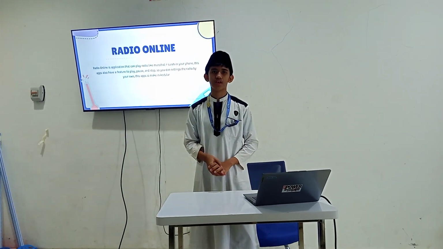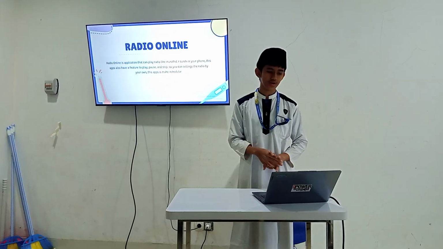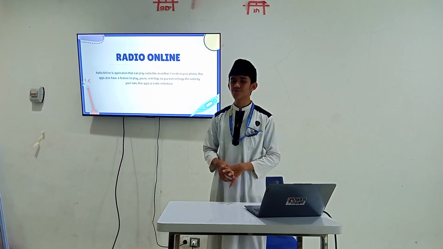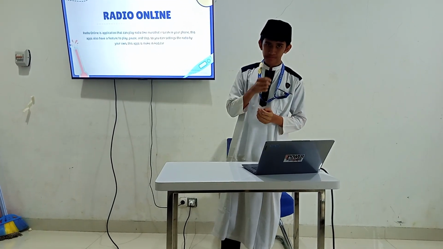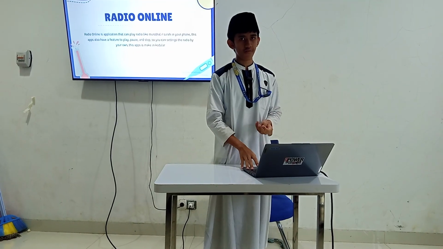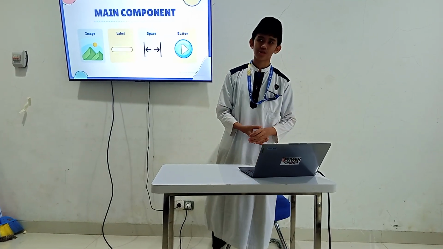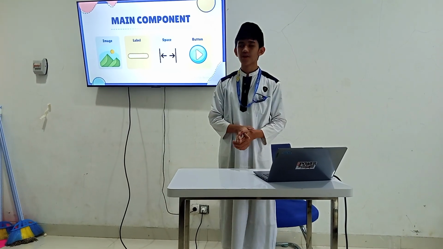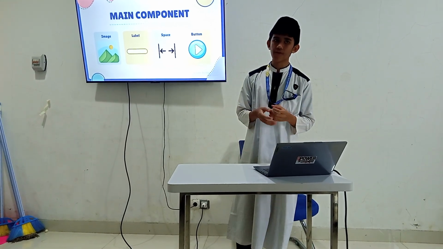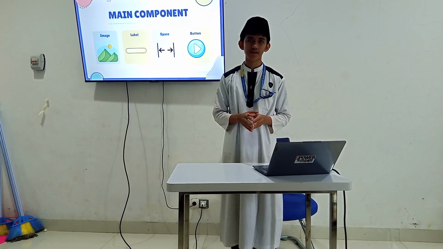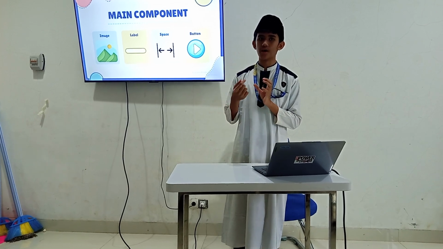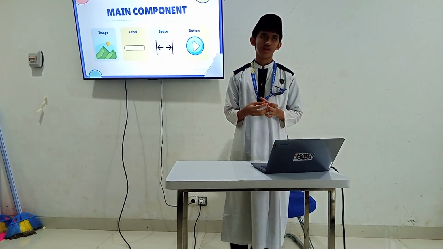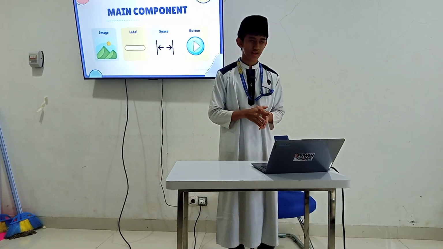So you can set up your radio online by yourself. This is a really useful application. It only has one surah. I would like to tell you about the main components here. The first is image. As you can see, if you open Spotify or other music applications, there is an image of the audio, to make it creative.